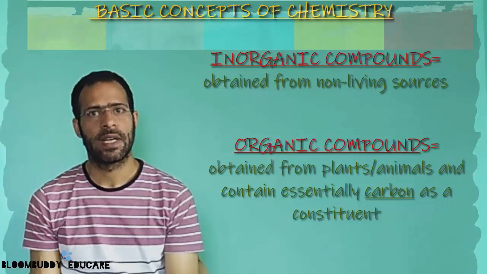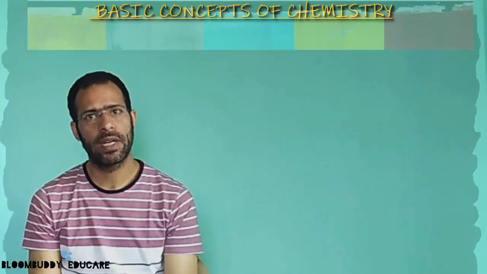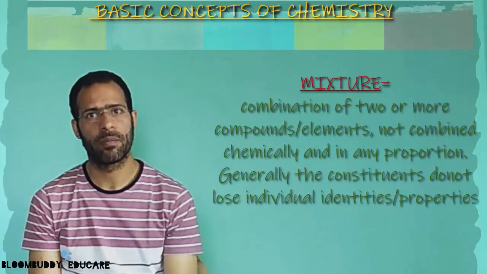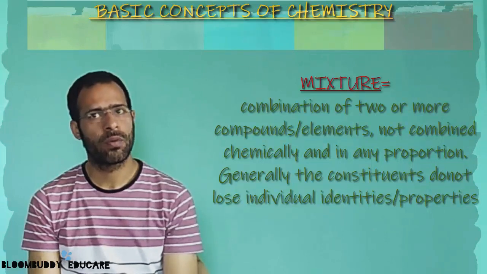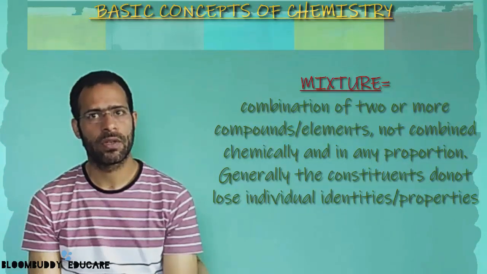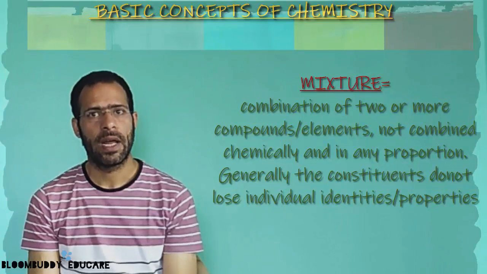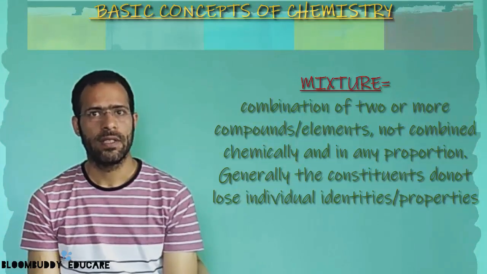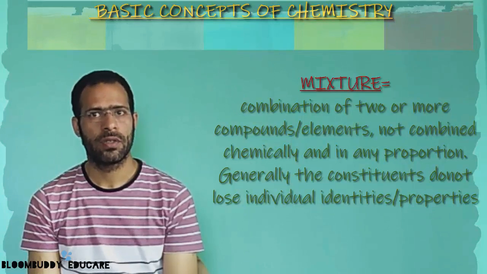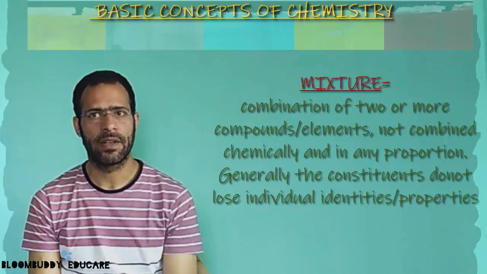Examples of organic compounds include carbohydrates, proteins, and fats. Similarly, if you look at the mixture, which is another class of substances, it is a non-pure substance: a combination of two or more elements or compounds which are not chemically combined together, and which may be present in any proportion. We call it a mixture. The components of a mixture do not lose their identity and properties in normal terms.